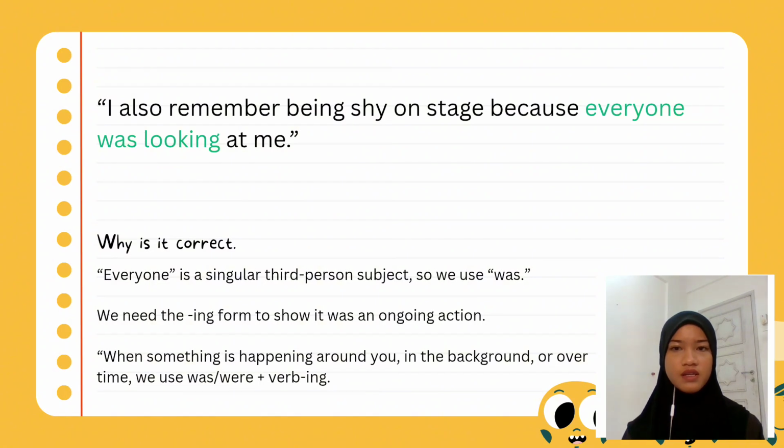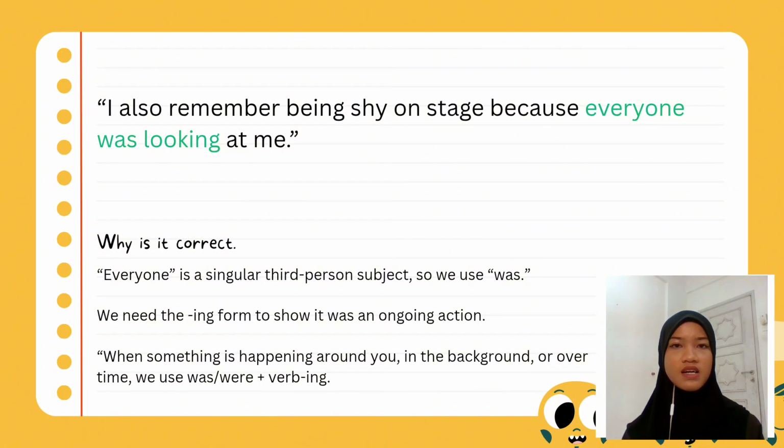Why is it correct? Everyone is a singular third person subject. So we use was, and we use the verb looking because we need the plus ing form to show that it was an ongoing action. When something is happening around you in the background or over time in the past, we use was or were plus the ing structure.